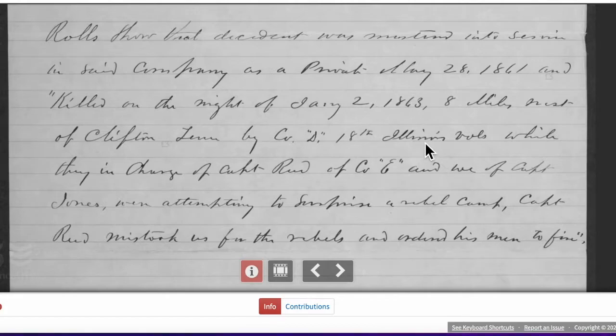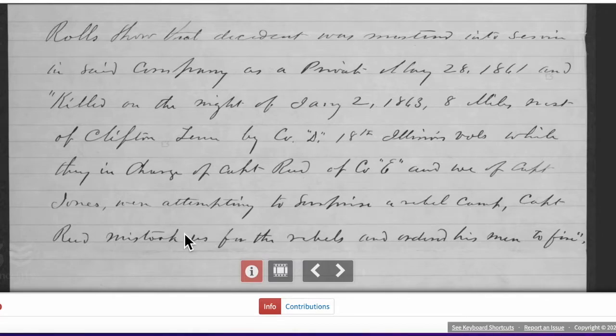Okay, so this is my example of the bad, or I should actually just call it the sad, because this is a Civil War soldier who was killed from friendly fire. His group was attempting to surprise a rebel camp.